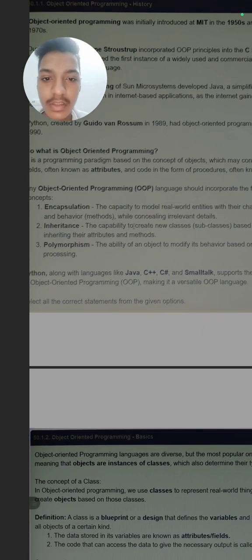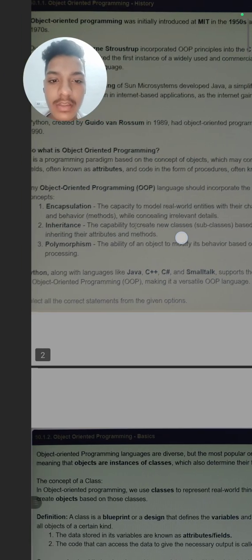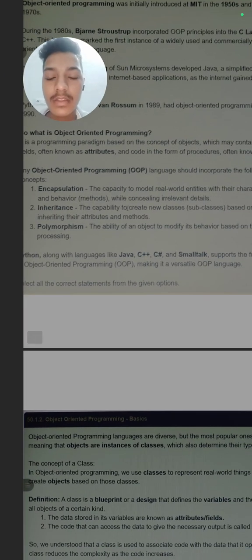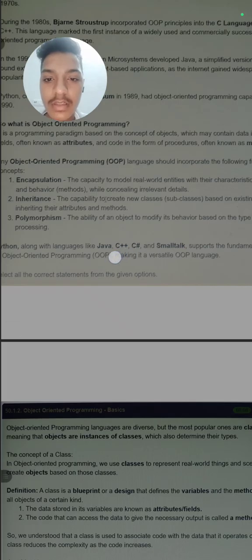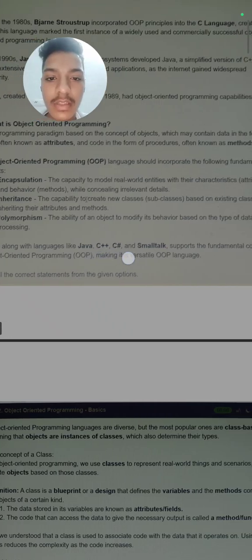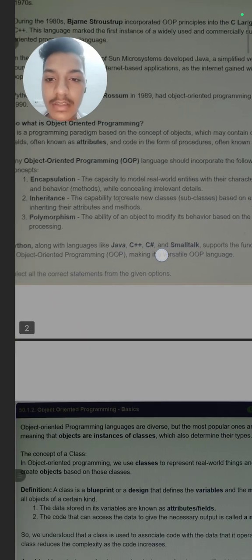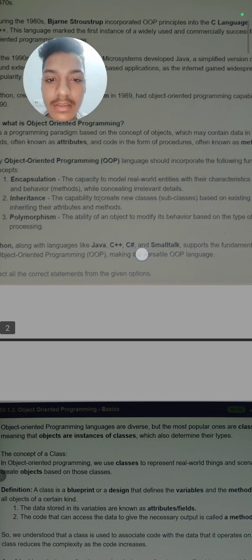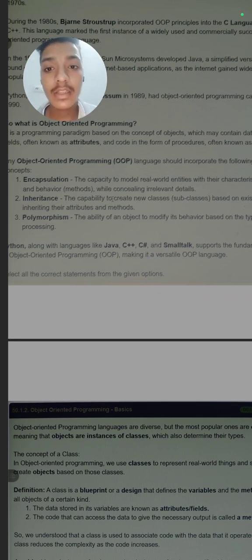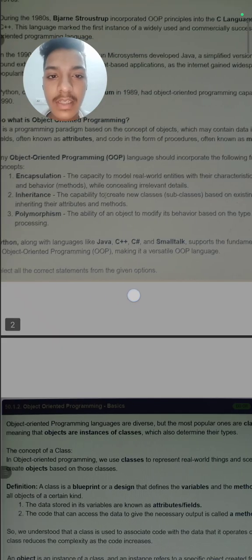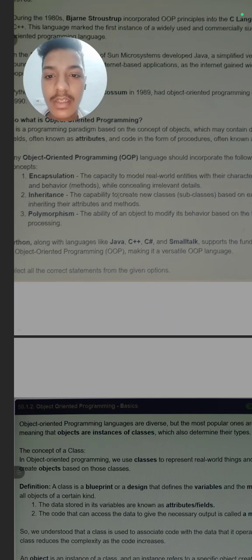Any object oriented programming language should incorporate the following fundamentals. Means if the language is object oriented, it should have these 3 features. First is encapsulation: the capacity to model real world entities with their characteristics and behavior, while concealing details. The language should have both behavior, meaning methods, and characteristics, meaning attributes. It should have the inheritance property.